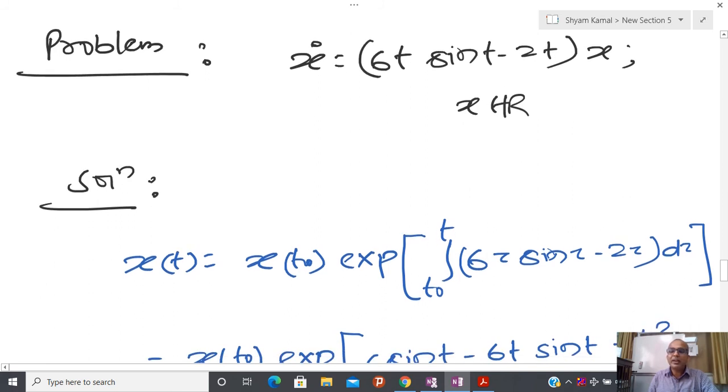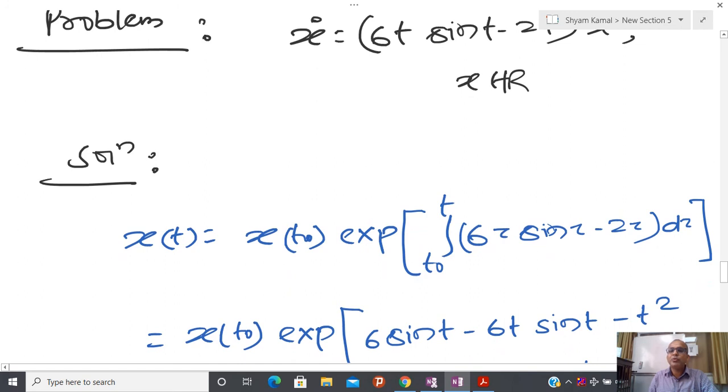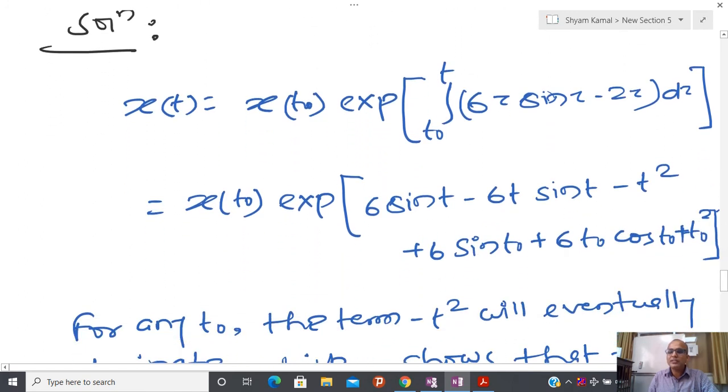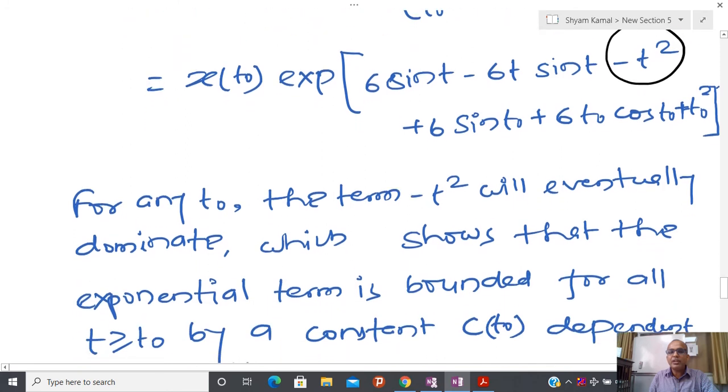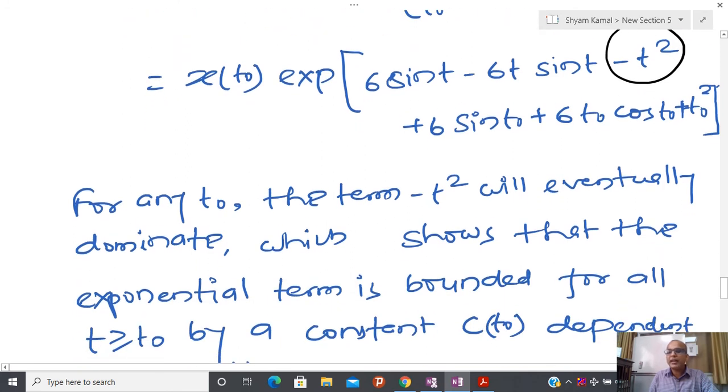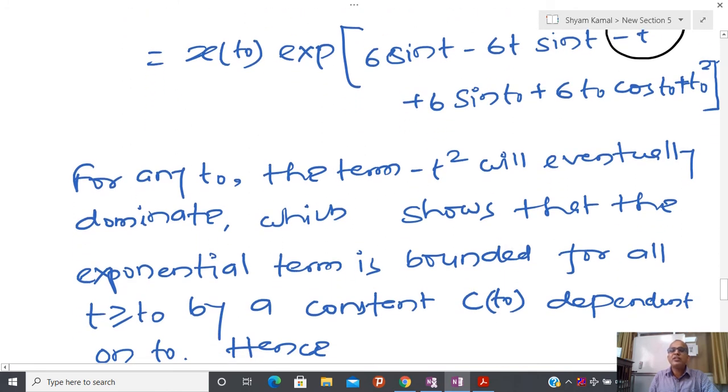So due to that reason, I am going to solve it, and the solution of this is pretty easy. You can solve it like this. Now try to see this term, minus t square. What happens is that you can take any value of t0, the term minus t square will eventually dominate, which shows that this term, whatever it is, is an exponentially bounded term for all t greater than or equal to t0.